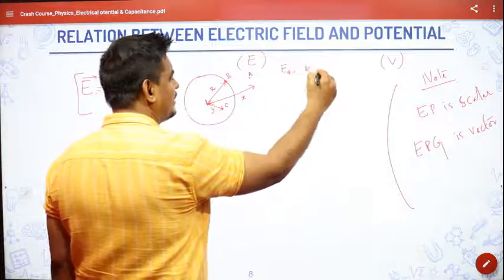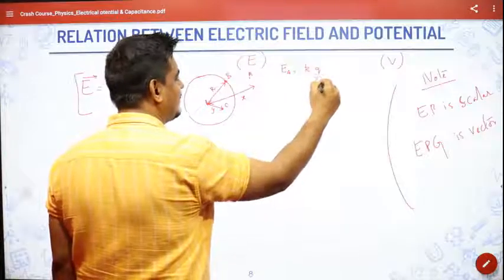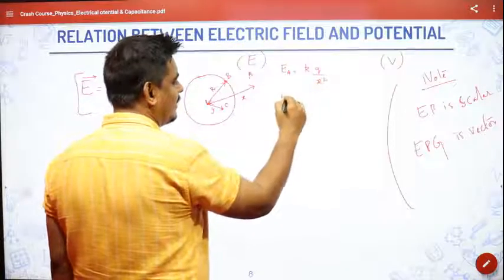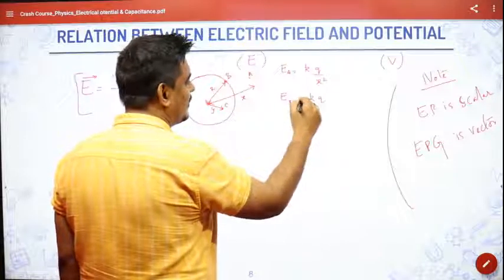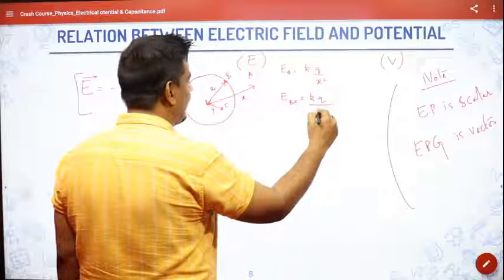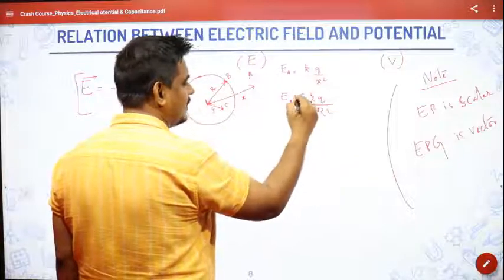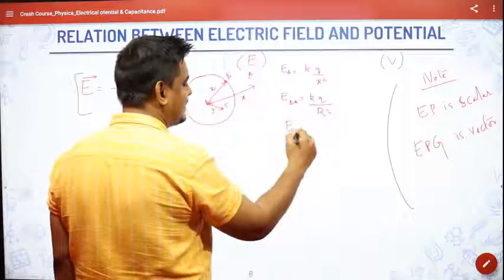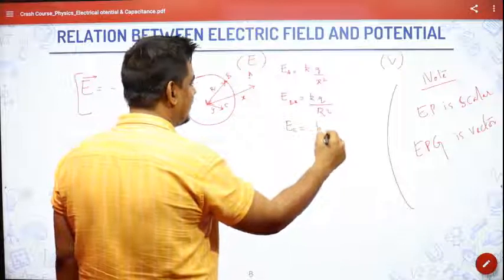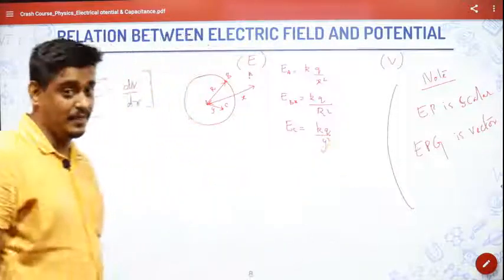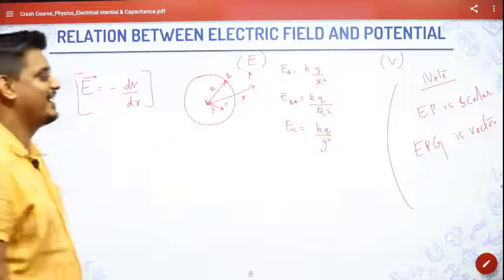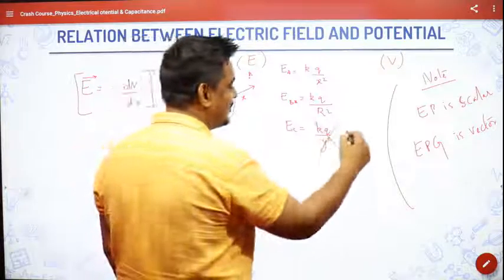KQ by x square. You find electric field at B, that will be equal to KQ by r square. And if you find electric field at C, will that be KQ by y square, isn't it? Is it so? Definitely not. It will be zero.